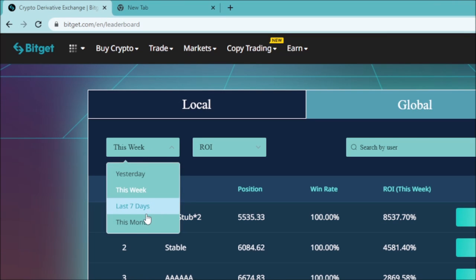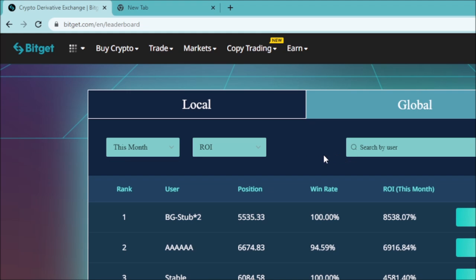When it comes to copy trading, you have to select as long a time period as possible. For this one, you're going to go for this month, because if you look at yesterday, someone can make that percentage maybe by luck and outrank all of these. By week, someone can also make the same thing depending on how a coin has been moving. Even 7 days is the same as 1 week, but for a month, at least someone cannot just go by luck. You can go for a month and see exactly how it is moving.